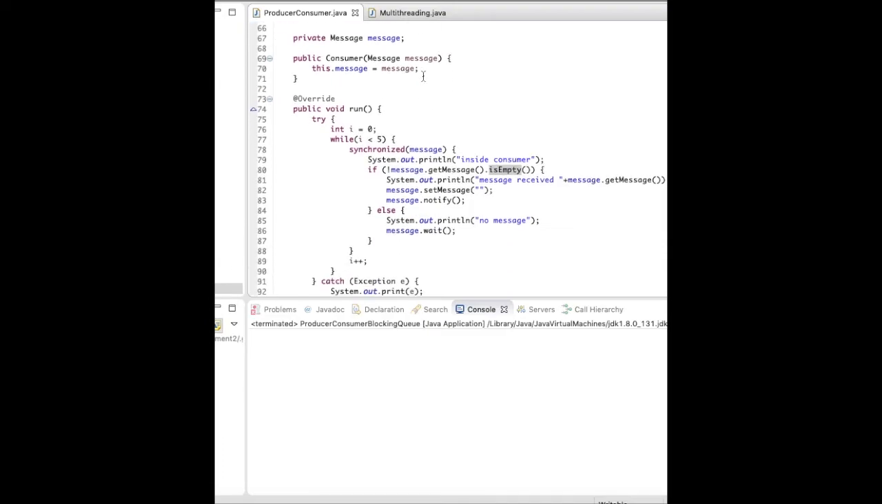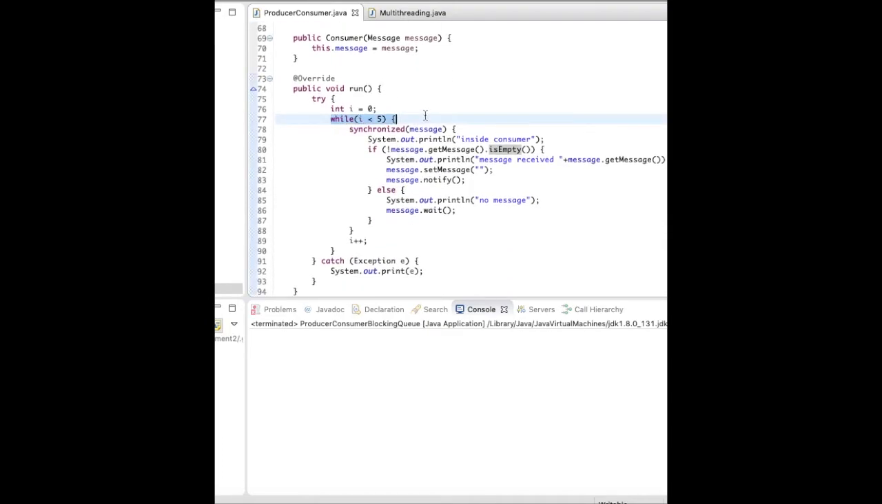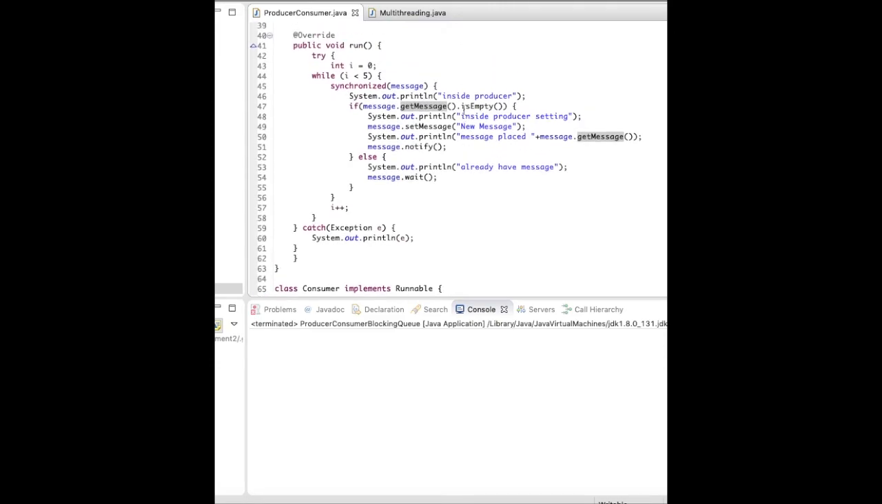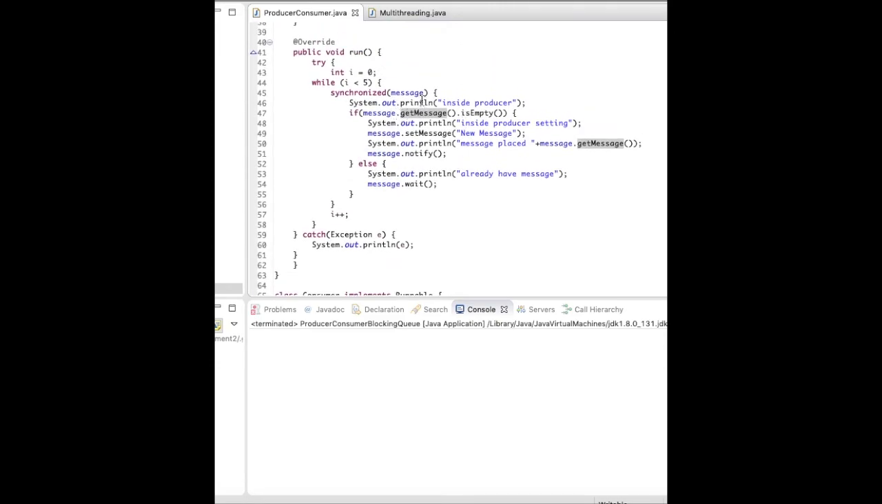Now in the consumer, I have done something similar: executing it 5 times, logging the message object, and then System.out inside the consumer. So we are checking here that the consumer can consume only if the message is not empty. If it's not empty, it receives the message, makes it empty, and then does notify. Once I do notify, after consuming it and making it empty, the producer which is in the blocked state starts executing, and it again puts a lock on the message, checks if the message is empty and puts the message in it.